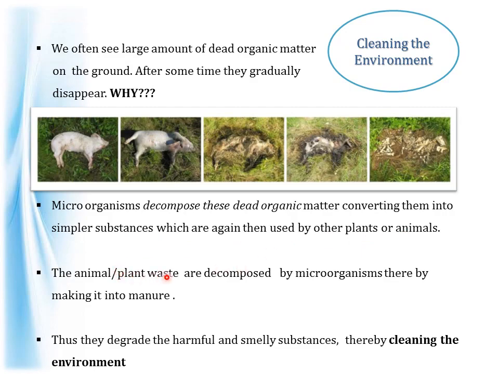Plant or animal waste is decomposed by microorganisms, thereby making it into manure. We have studied manure in chapter 1, and this manure increases soil fertility as well. Thus, these microorganisms degrade harmful and smelly substances, thereby cleaning the environment.